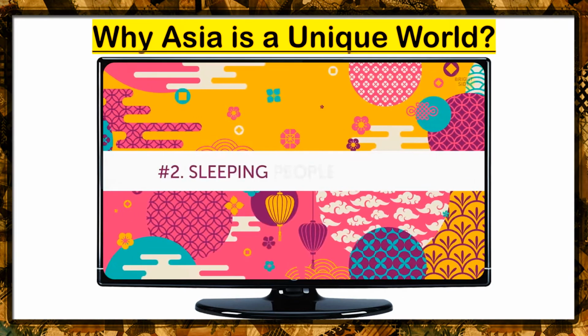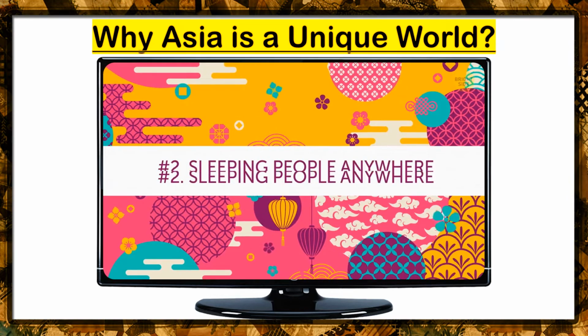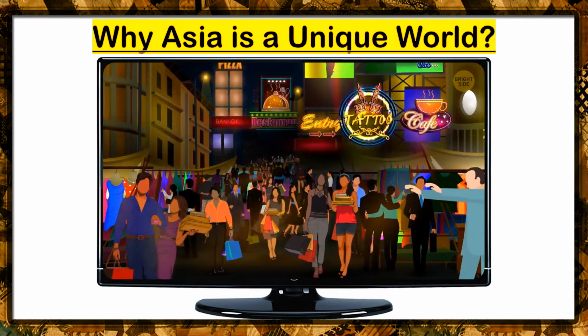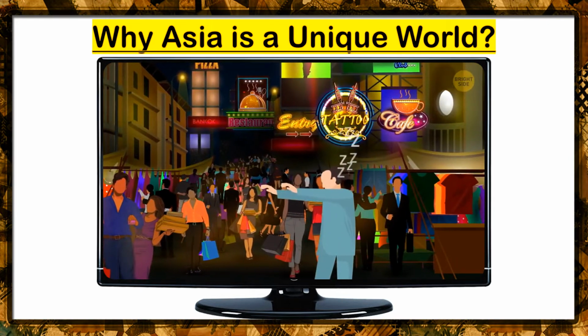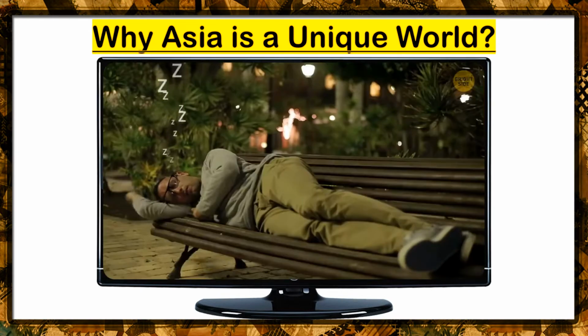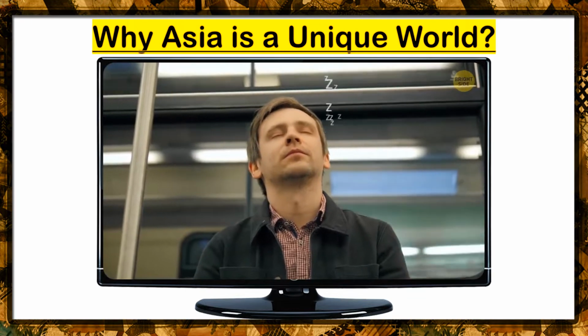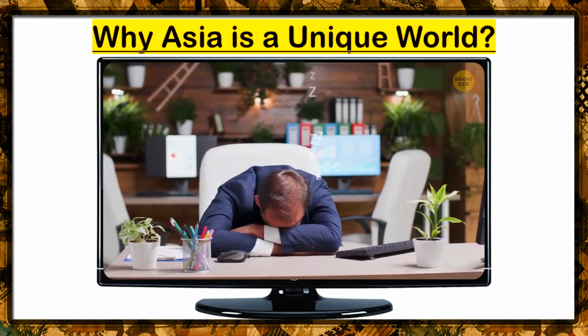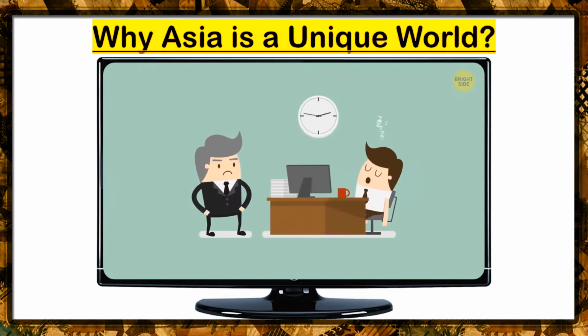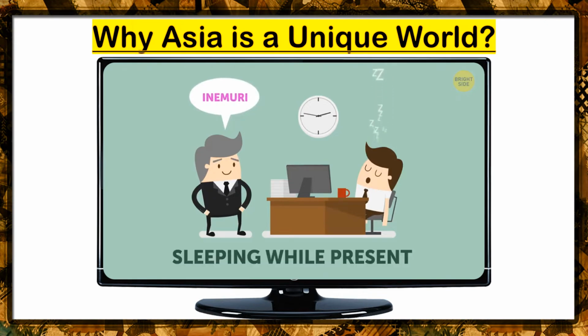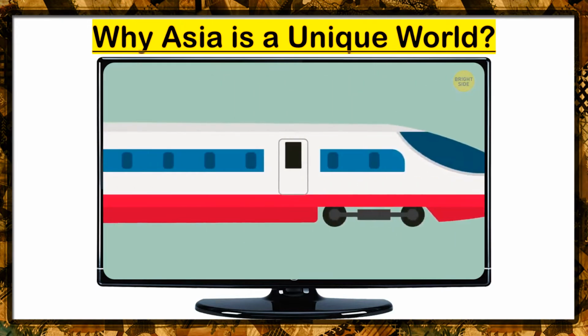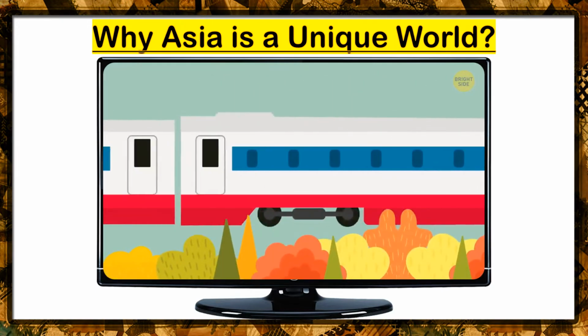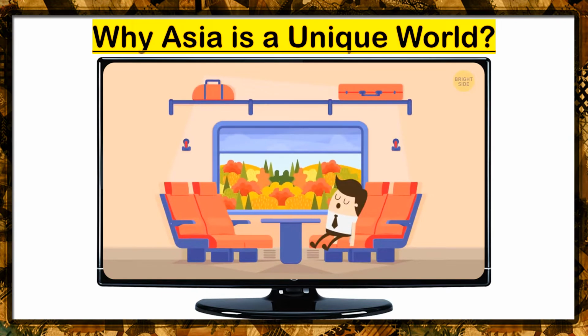Number 2. Sleeping people anywhere. While you're munching on some strange snacks over in Japan, don't be shocked to see people grabbing a power nap in random public places, on a street bench, in the subway, even at work. This sleeping on the job isn't seen in a negative or weird light. In fact, it even has a name, inemuri, which translates to sleeping while present, and it's seen as a sign of dedication to one's work. I wonder if I could get my boss on the inemuri train too. Wait a minute, I am my boss.